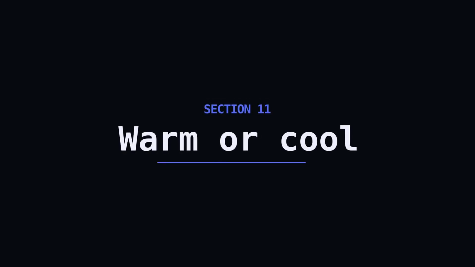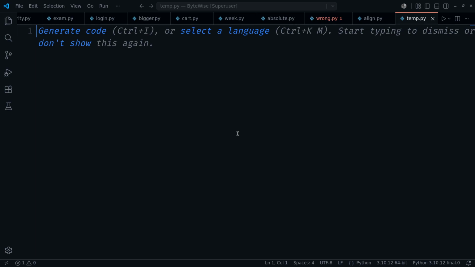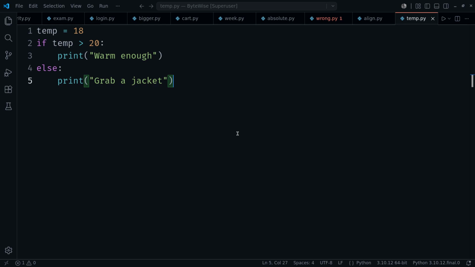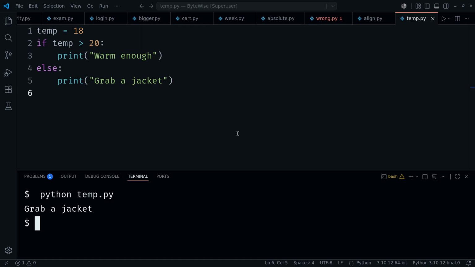Numbers, text, booleans. Same fork every time. Above 20, it's warm. At 20 or below, grab a jacket. 18 doesn't clear the bar, so the condition is false. Grab a jacket. By now, this shape should feel automatic. A question up top, 2 branches below, and one of them always wins.